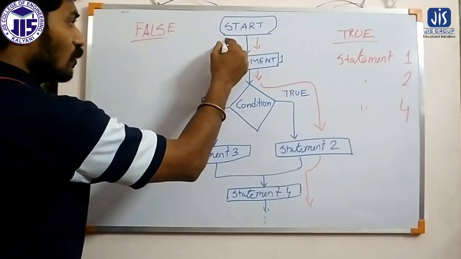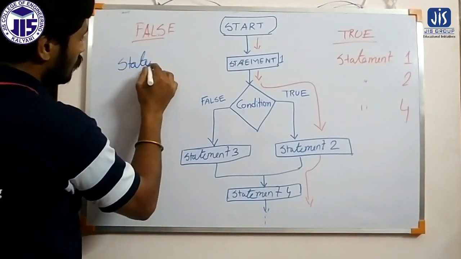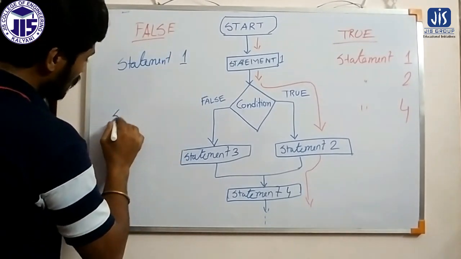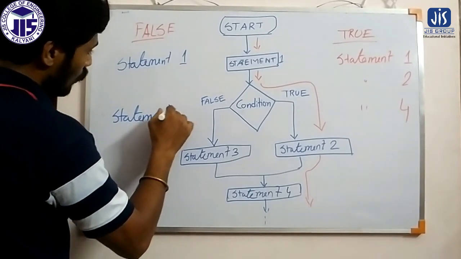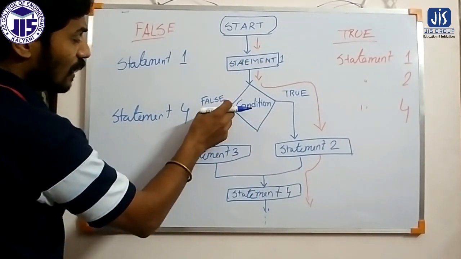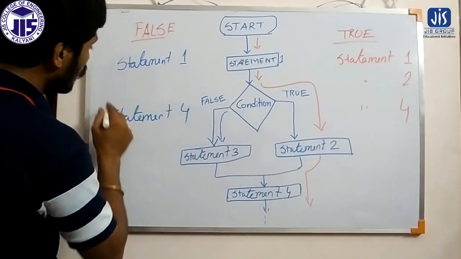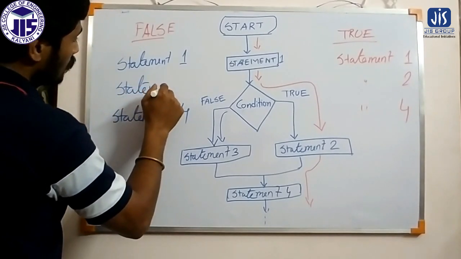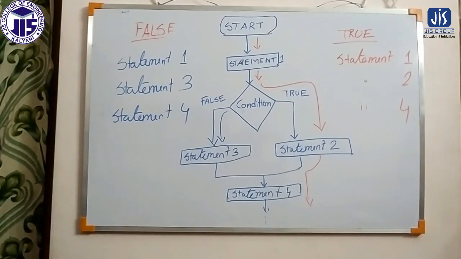Statement 1 will execute, and then statement 4 will execute in the same way. But in between, as the condition is false, the flow of the program will be this. So statement 3 will execute, and statement 2 will not get executed.